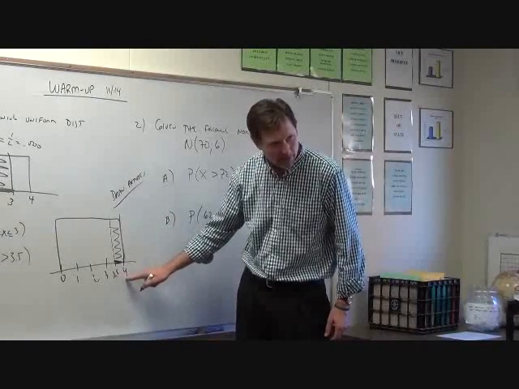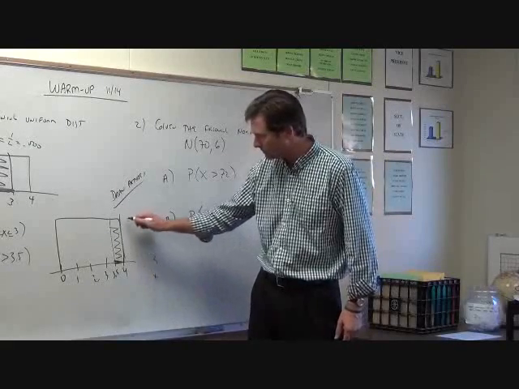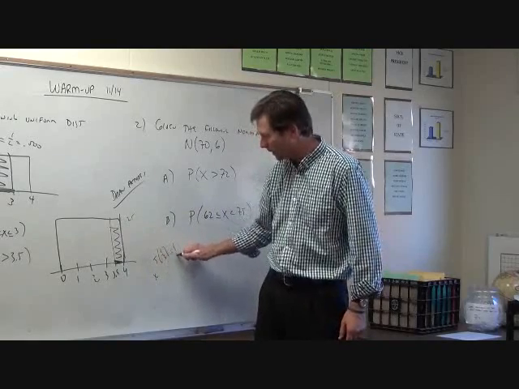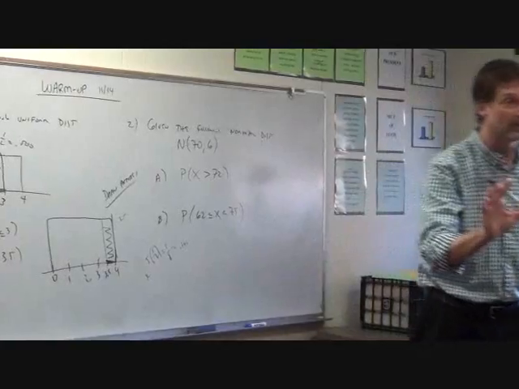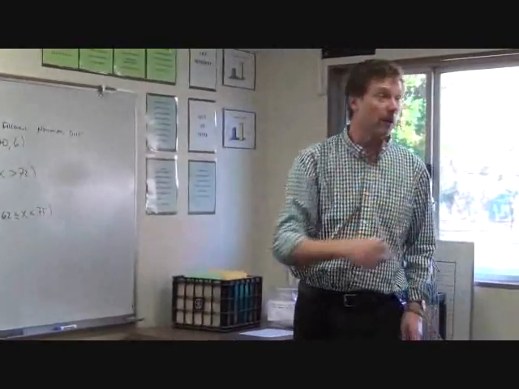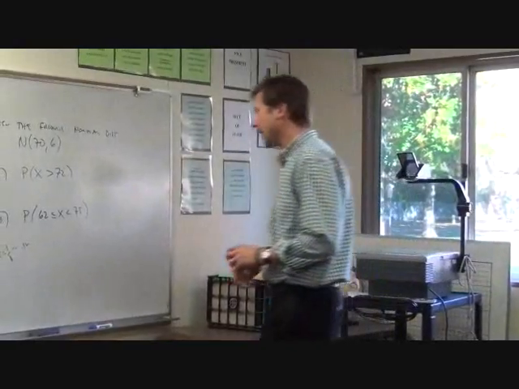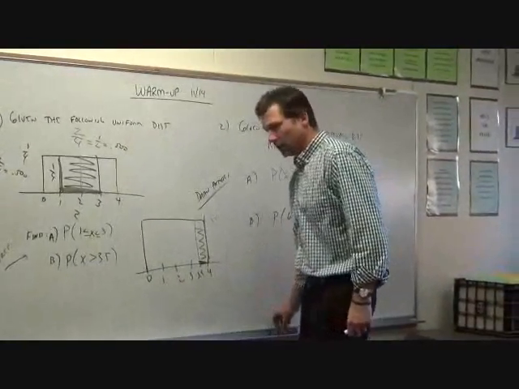What is the length there? 0.5. 0.5 times 1/4, and you still get your 1/8, which is your 0.125. So either way, create rectangles, do length times width, or if you can break them up into sections, you can figure out the probability that way. All right, now let's go on to the normal distributions.